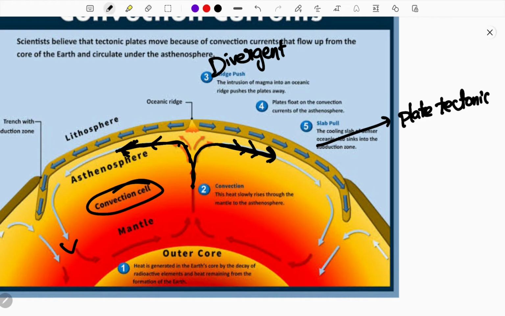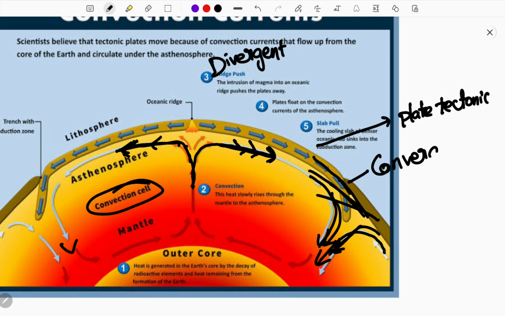Then if both the convectional currents move inward, towards each other, both slabs combine and clash with each other, and a convergent plate boundary is formed. So guys, without the movement of plates, there is no survival on the earth. This movement is possible only due to the presence of the asthenosphere. So without the asthenosphere, you can say that there is no life.